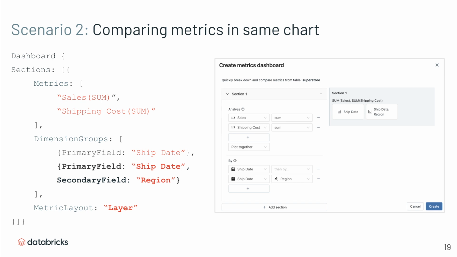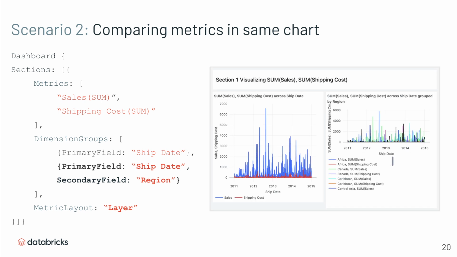chart. So as we see in the quick dashboard UI and preview, what this actually means is that we'll only have 2 resulting charts since we have 2 metrics and 2 dimension groups, but we're layering both of these metrics on the same chart. So we have 2 resulting charts, and we see these charts in the resulting dashboard where we have both metrics on each chart. In the first, we're seeing the sum of sales and sum of shipping costs broken down by ship date, and in the next, both of these metrics broken down by ship date and region.